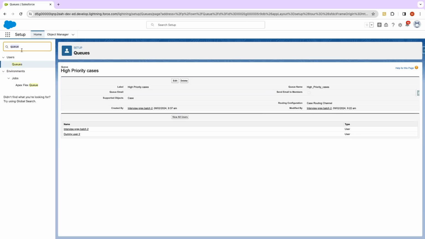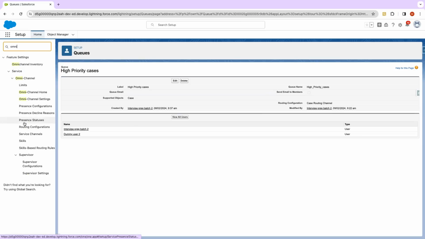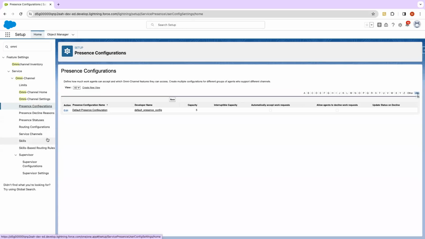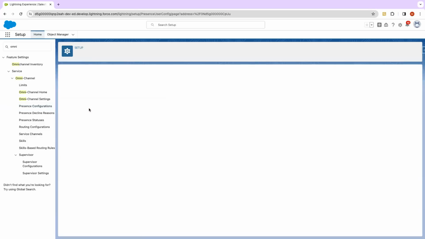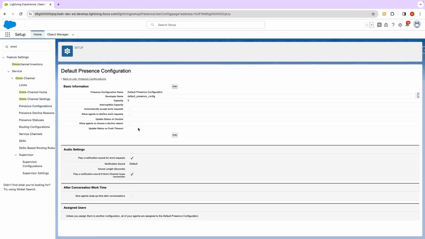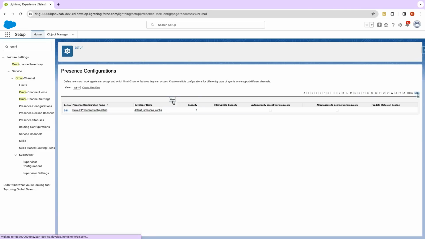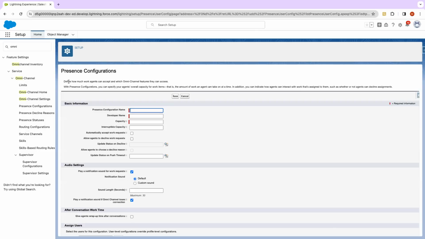Now, after doing this, we will again go back to Omni-Channel and we will have to define the presence statuses and presence configuration. Presence configuration is nothing but it basically tells you the capacity. Let's create a new one, not this default one. It defines how much work agents can accept and which Omni-Channel features they can access. Let me call it case presence on.